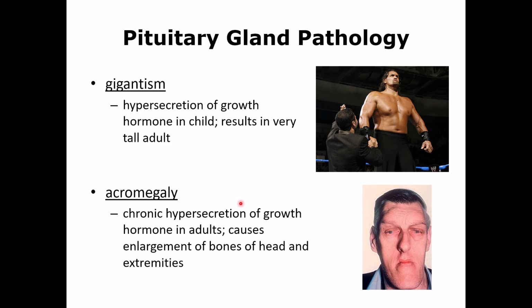But once those epiphyseal growth plates are closed and the person gets a tumor of the pituitary gland, then they will get acromegaly. Acro means extremities or the ends. So here the person will have an increase in their jaws. They also have an increase in size of their head, so their hat will not fit properly. Their hands increase in size, so the rings will not fit on their fingers, and also their feet increase in size, so their shoes will not fit anymore. Both of them are benign conditions.